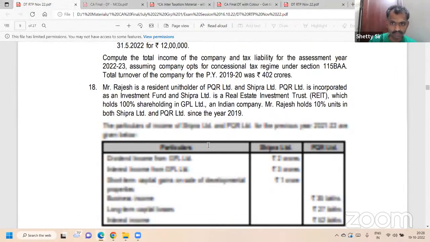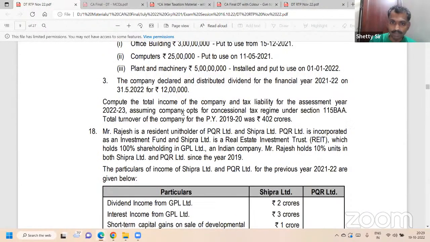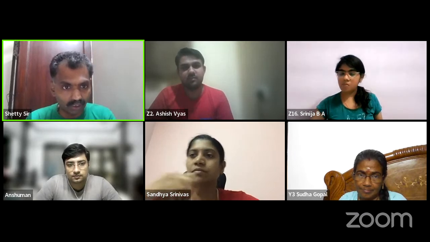This question is about a company that opts for the concession regime under 115BAA, and the turnover of the company in the previous year 2019-20 is 402 crores. 400 crore is the limit, if you're aware. You may know the sections, but just for recalling, let me take you through the provisions once. All of you in the class? Yes, sir.